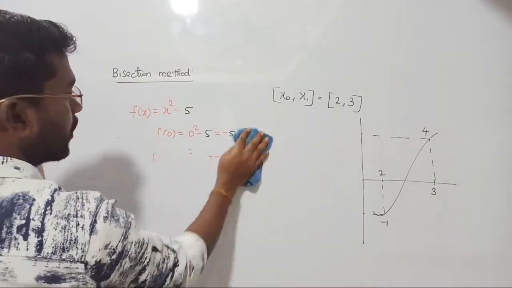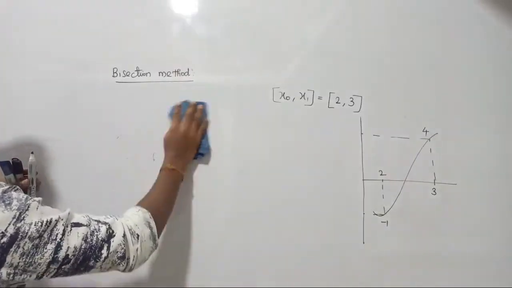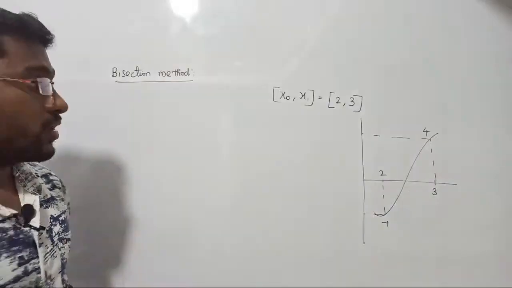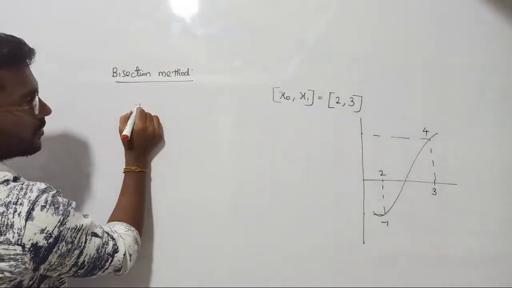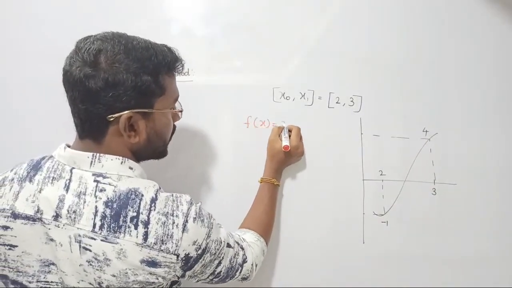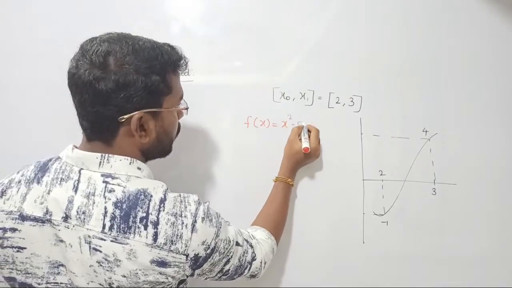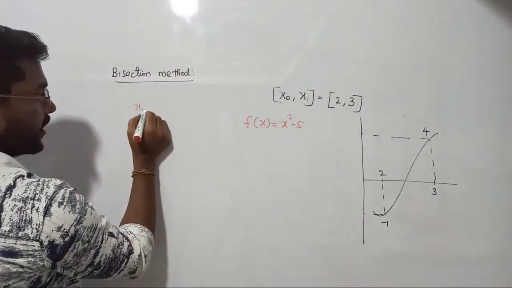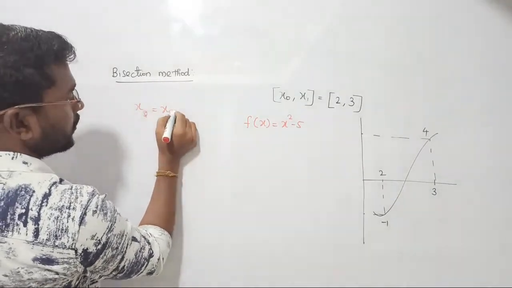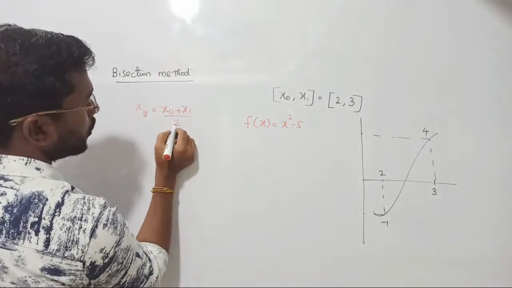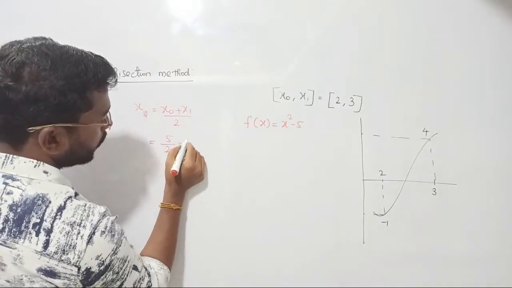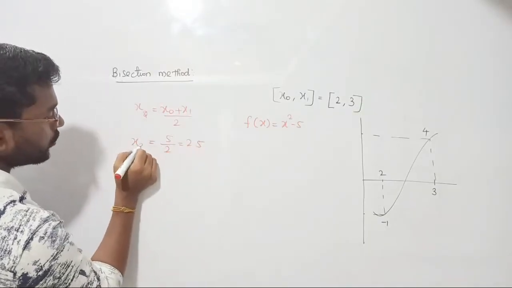Next, what is our target? According to the bisection method, what should we do next? We should take the mean value of the initial two roots. See, I had rubbed out the question, sorry. f of x equals x square minus 5. Fine, let's continue. Next, x2 is going to be the average of x0 plus x1 upon 2. What will be the average? 2 plus 3 will give you 5. 5 by 2 will give you 2.5. So your next root is 2.5.